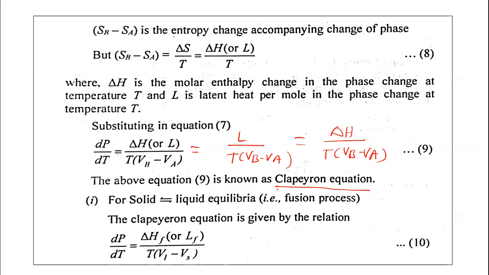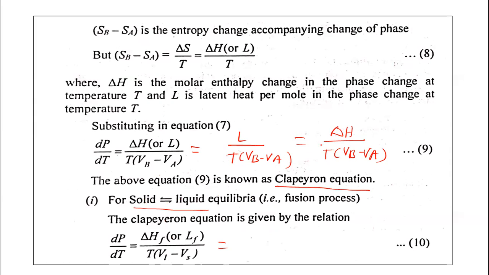Now let us apply this Clapeyron equation to this equilibria, the solid to liquid equilibria. That is the fusion process. Solid to liquid is called melting, and liquid to solid is called fusion.